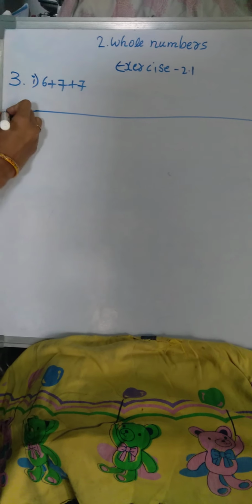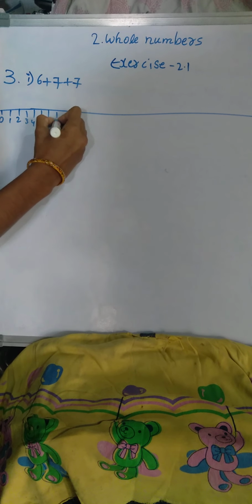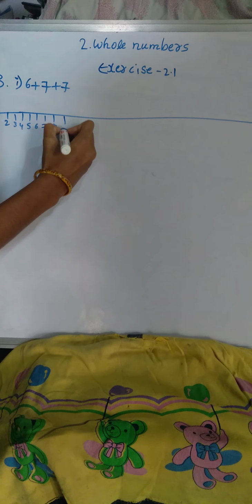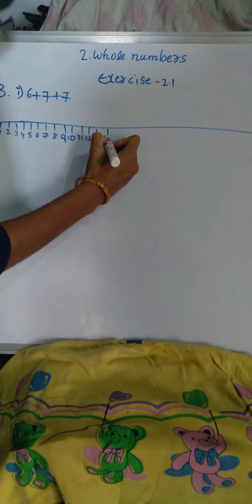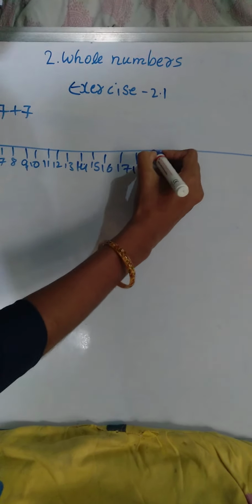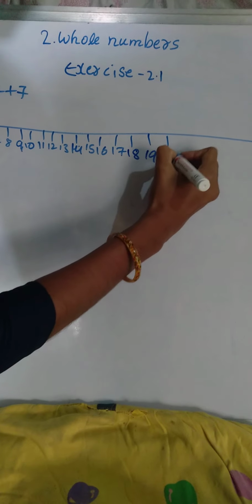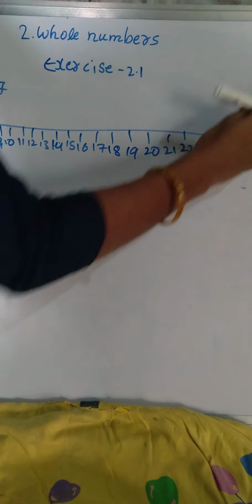Okay. 0, 1, 2, 3, 4, 5, 6, 7, 8, 9, 10, 11, 12, 13, 14, 15, 16, 18, 19, 20, 21, 22, 23. So let's stop till here.